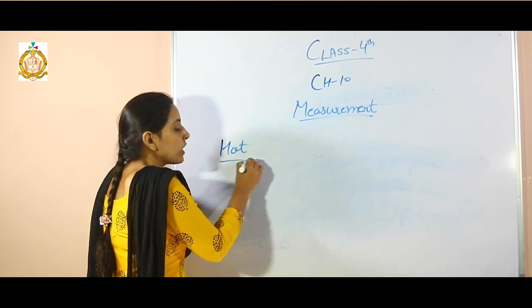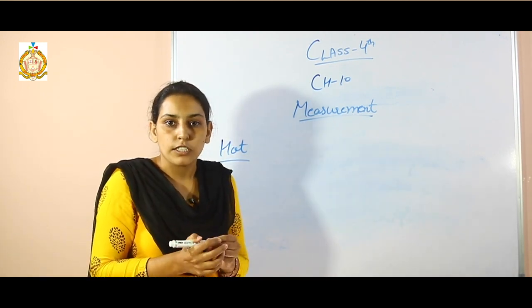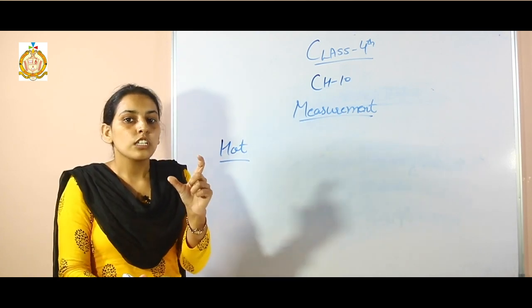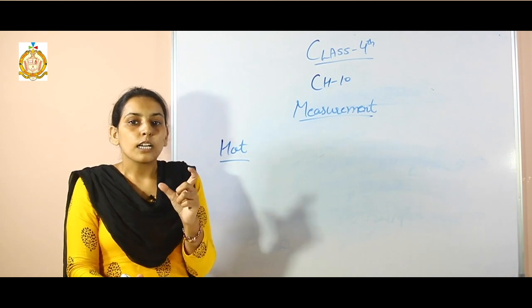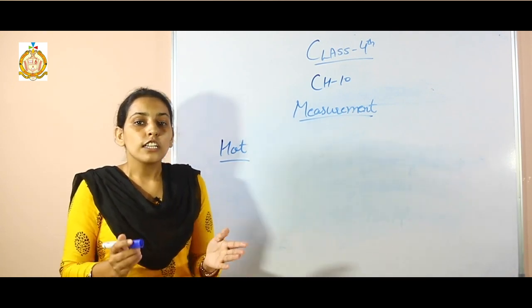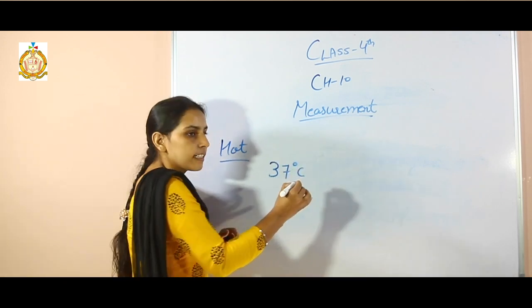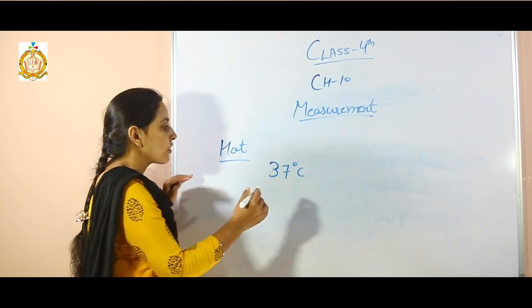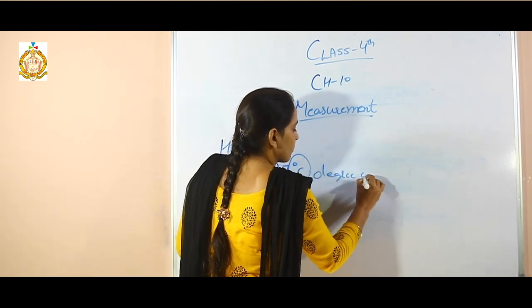Students, how can we check the temperature of our body? With the help of the thermometer. A thermometer is used to check the temperature of our body. Clinical thermometers are used by the doctors to check the temperature. The normal temperature of our body is 37 degrees Celsius, and the temperature is always measured in degrees Celsius.